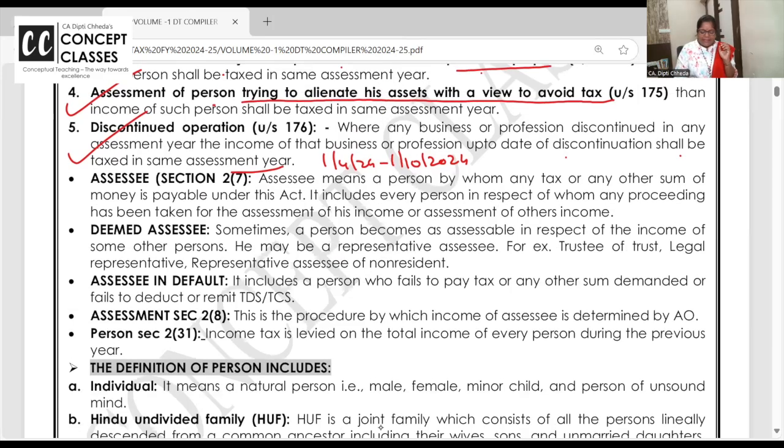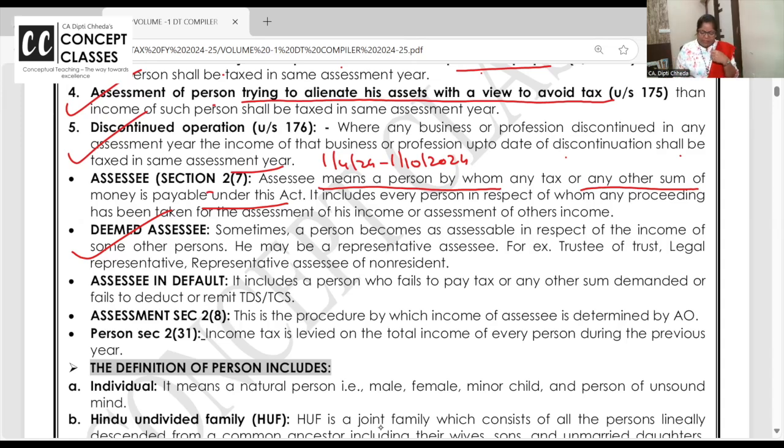Assessee means the person who is liable to pay the tax on his behalf or on behalf of others. That is a deemed assessee, like a minor who is having income, but the parent will sign his return as representative assessee, or through a will, you are the sole survivor of this ancestral property.